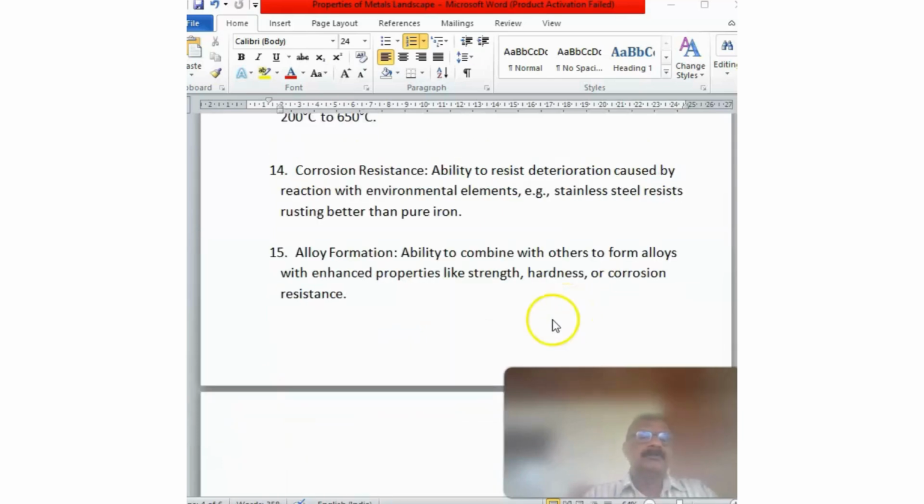Now, what is this term corrosion resistance? This is the ability of steel to resist deterioration caused by reaction with environmental elements. Example, stainless steel resists rusting better than pure iron or steel other than stainless steel.